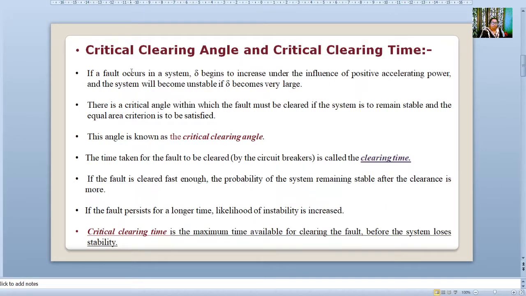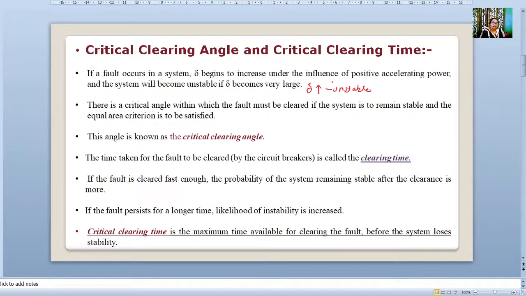Now we'll see the application of that equal area criteria, or what is this critical clearing angle and critical clearing time. We know if a fault occurs on a system, del begins to increase. If del increases indefinitely, then the system will become unstable. So what is our aim? Our aim is to clear that fault.